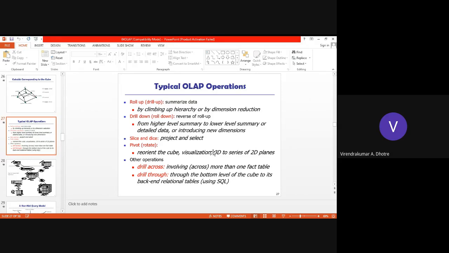Other operations are drill through and drill across, involving more than one fact table. If I want to go in depth, I can use more than one fact table and drill across. Drill through goes through the bottom level of the cube to its backend relational tables. We can also take help of other technologies like SQL, and different tools are available to do these operations. Roll up, drill down, slice and dice, pivot, drill across, drill through.